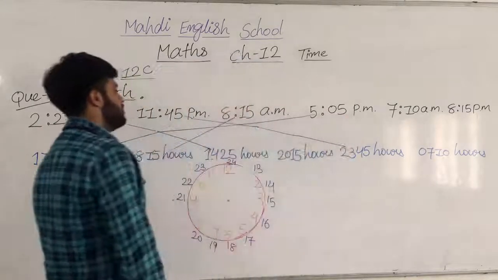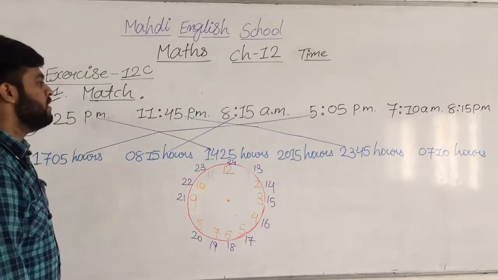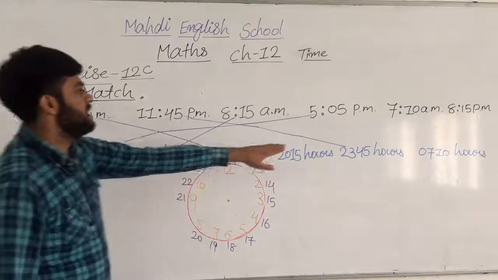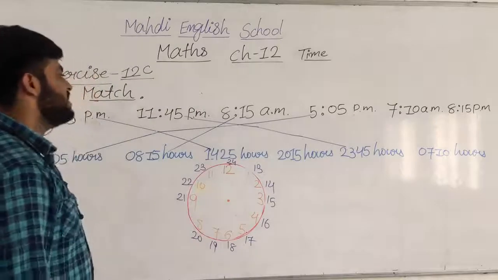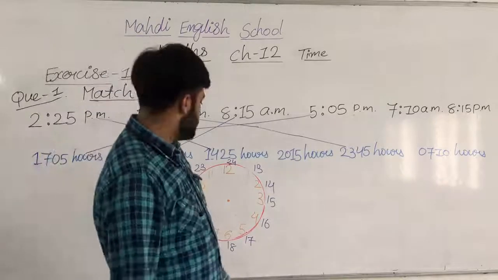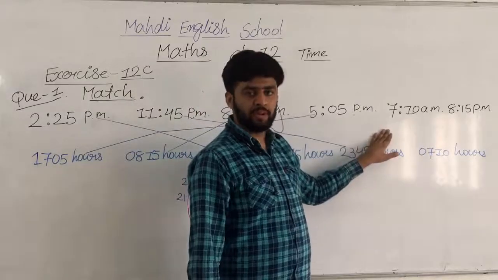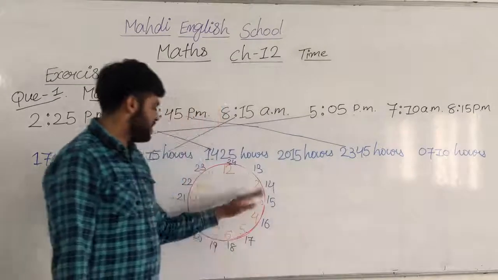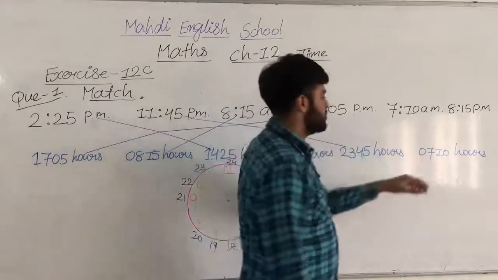Note down all these things in your book. I hope you all have understood. And then after that, 7:10 a.m. is represented as 7:10 hours, as it is a 7 o'clock. So for 7 o'clock there is no change. If p.m. comes, then we have to convert. We have to check this clock. 7:10 a.m. is 7:10 hours.